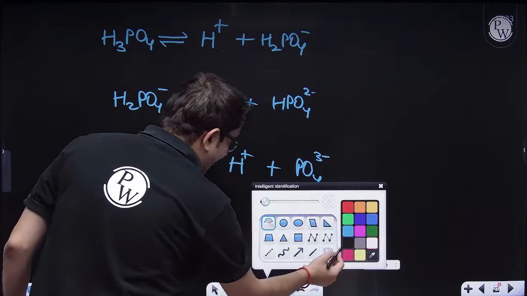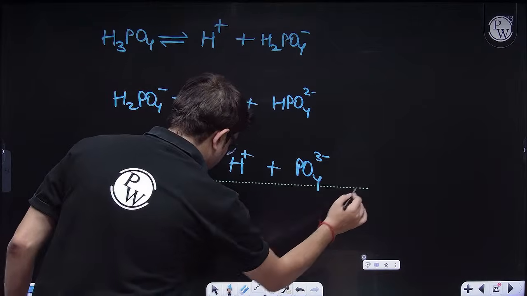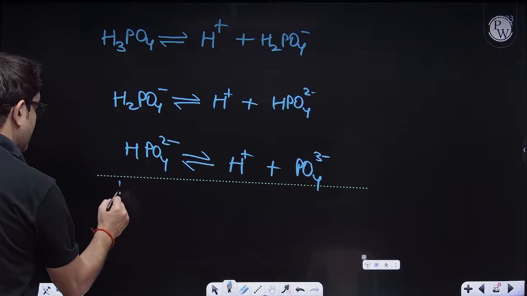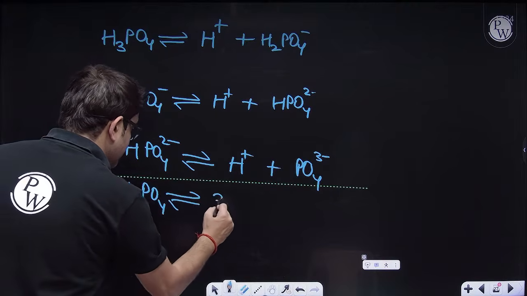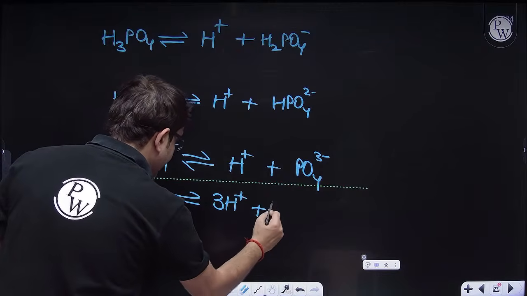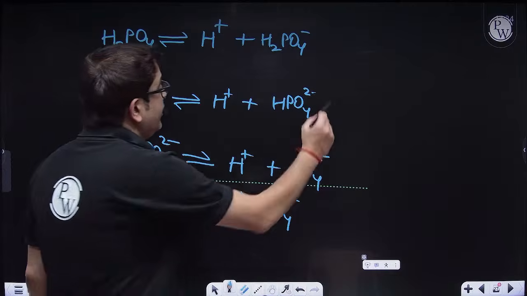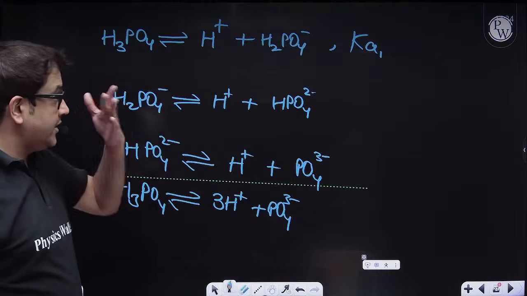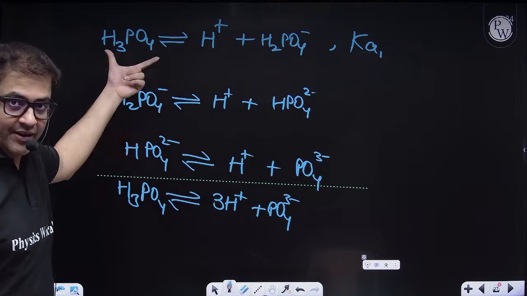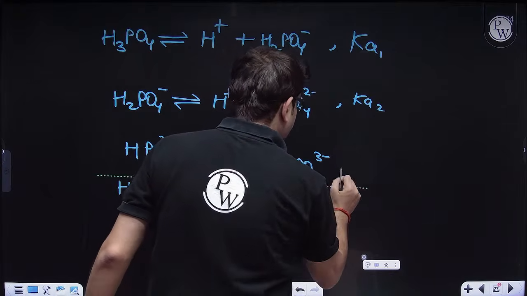If you add all these reactions, you get the complete balanced reaction: H3PO4, phosphoric acid, giving 3H plus and the phosphate ion, because the intermediate conjugate bases cancel. If I write the equilibrium constant of this reaction as the first dissociation constant, it will be the concentration of products upon reactants ratio. Similarly Ka2, similarly Ka3.